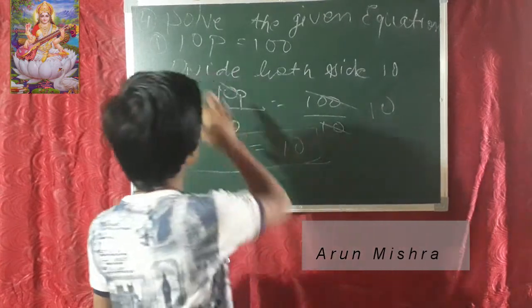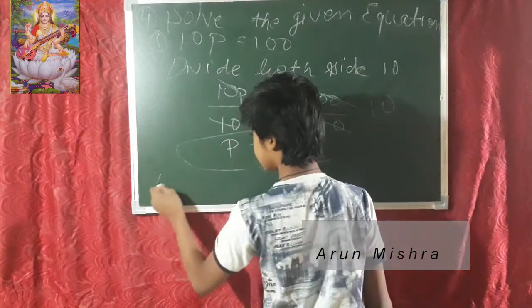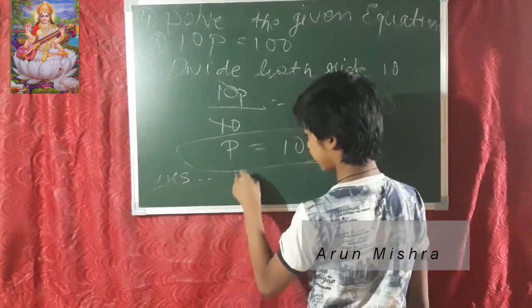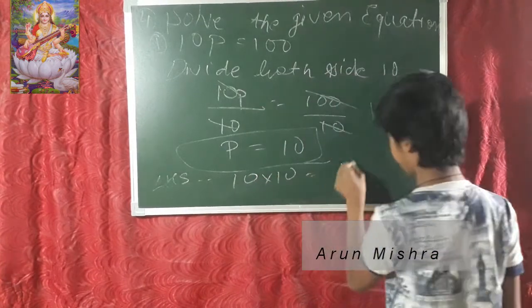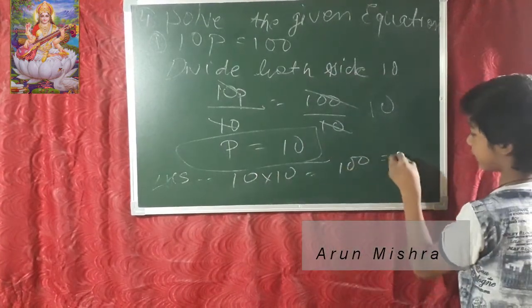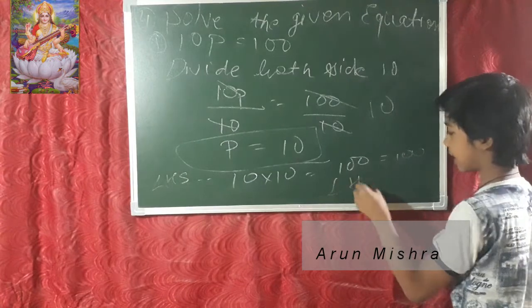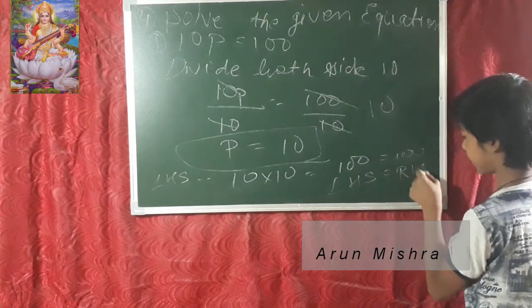So now how are we going to check? 10p is given. So LHS is 10 into 10, so it is 100. So 100 is equal to 100, which means LHS and RHS are equal. The answer is correct.